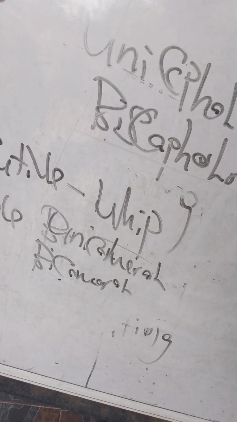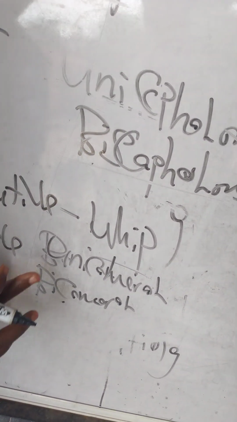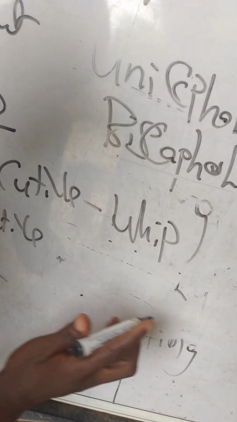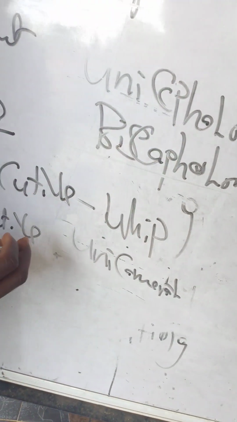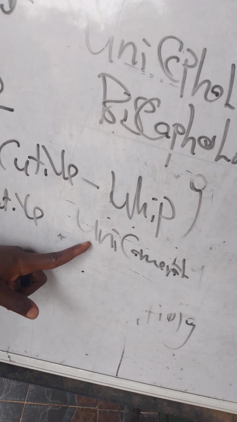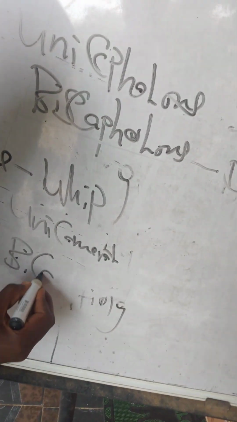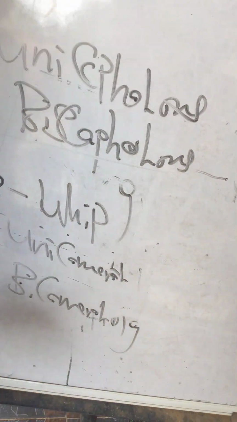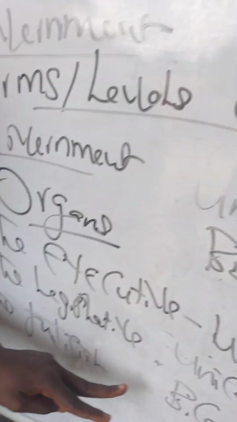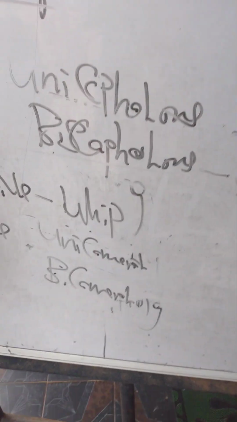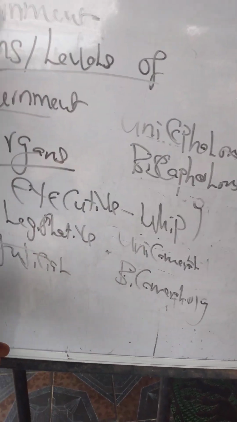What is a unicameral legislature? A unicameral legislature is that type of legislature that operates in one chamber. Any type of legislature that operates in one chamber is called a unicameral legislature. But any type of legislature that operates in two chambers is called a bicameral legislature. Now, the bicameral legislature is divided into two chambers. We have what we call the upper chamber and we have what we call the lower chamber.